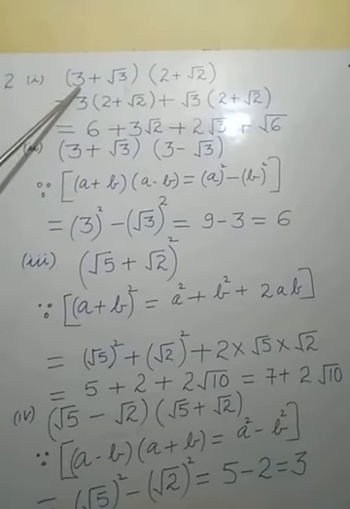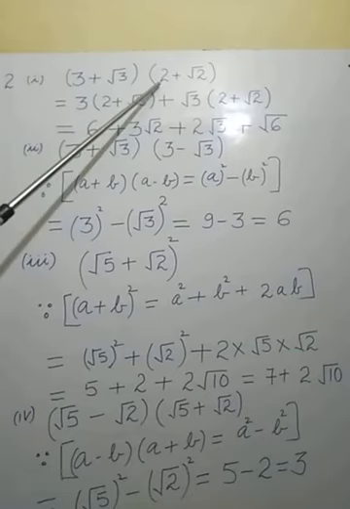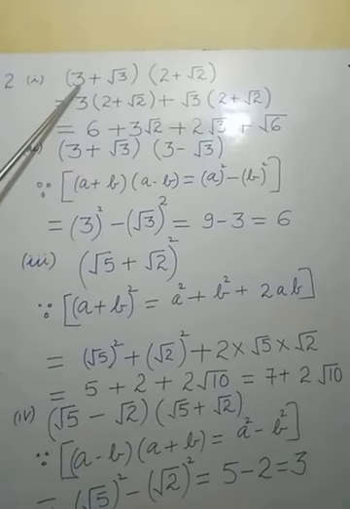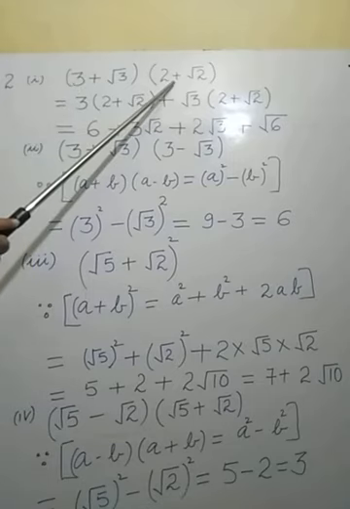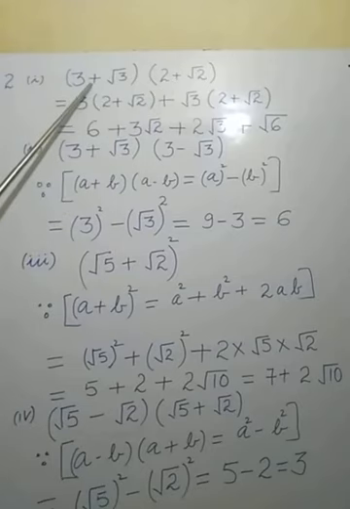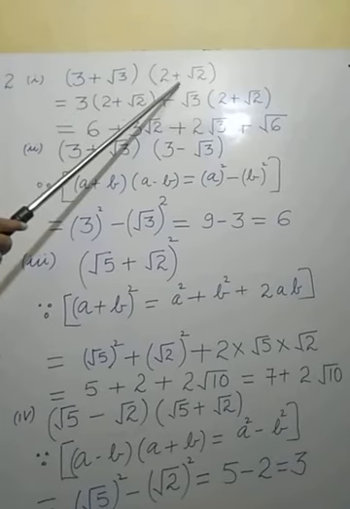We take the first element of the first bracket and multiply it into all elements of the second bracket. Secondly, we take, with its sign, the second element of the first bracket and multiply it to all elements of the second bracket.